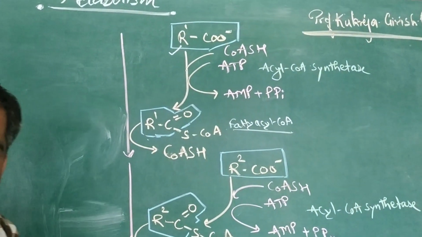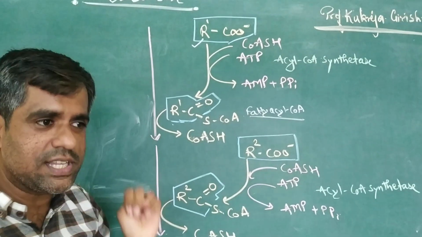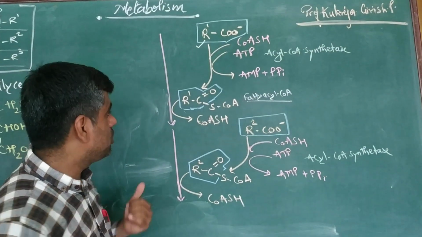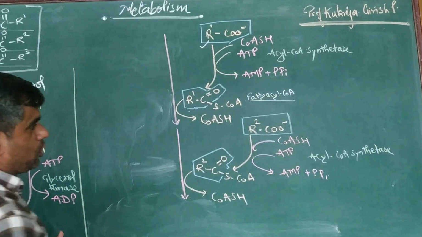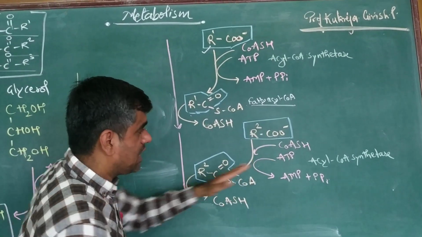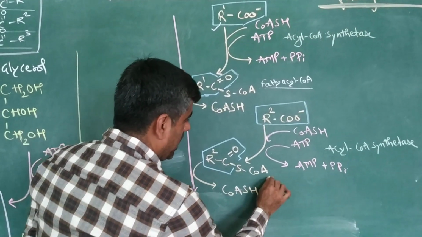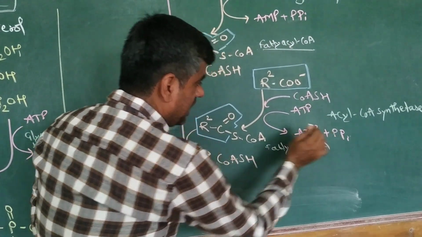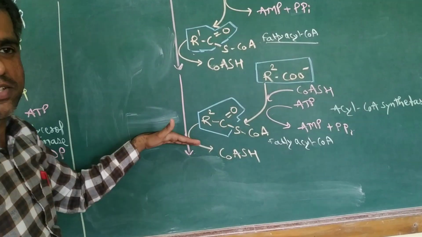So how many fatty acyl CoAs am I going to require? 2, because I am forming L-glycerol diacylglycerol 3-phosphate. So therefore I need 2 fatty acids. So another fatty acid again activated by acyl CoA synthetase, and I now have one more fatty acyl CoA, right? During the degradation of fatty acid also, this step is the first step.